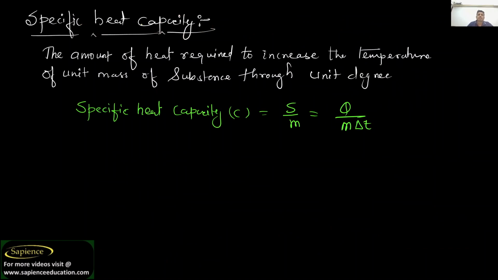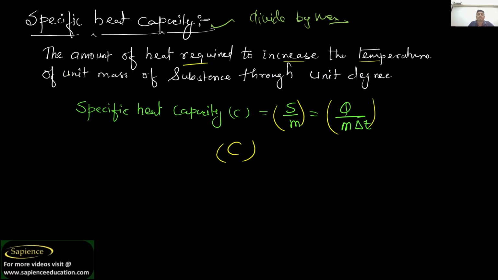So here let us discuss the specific heat capacity. What is specific heat capacity? When we talk about specific, you generally divide by mass. When you divide heat capacity by mass, you get specific heat capacity, and it is denoted by C. So literally, what is the meaning of specific heat capacity? It is the amount of heat required to increase the temperature of unit mass of a substance through one unit degree.